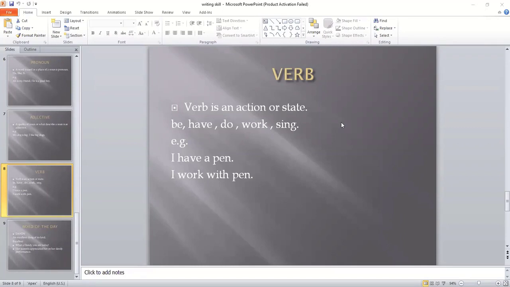You need to make sentences in your mind, but when you don't know what is a noun, pronoun, adjective and verb, I'm just talking about these four parts of speech, then it would not be possible for you to speak. When you know which verb you are going to use and which adjective is better here, it would be very easy for you. They seem very easy because many of us are teachers and we teach these things to our students, but personally we don't know how to use these in our day to day language.